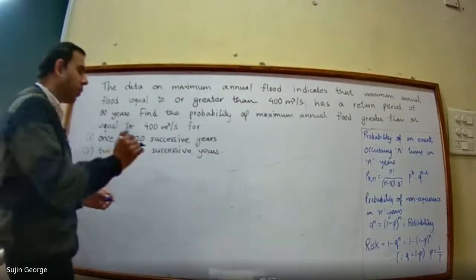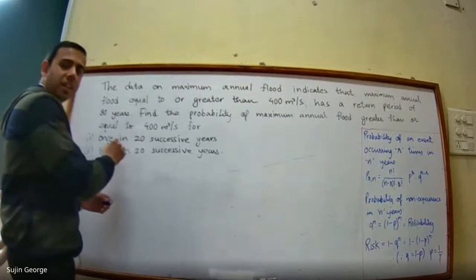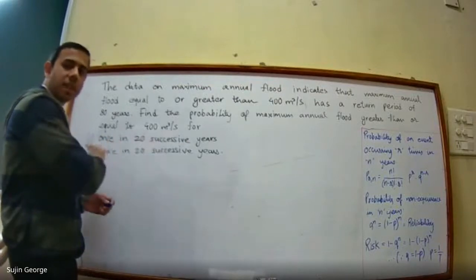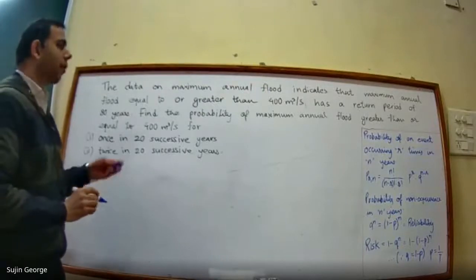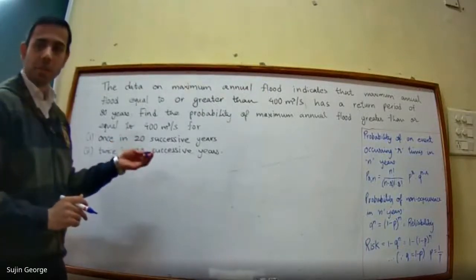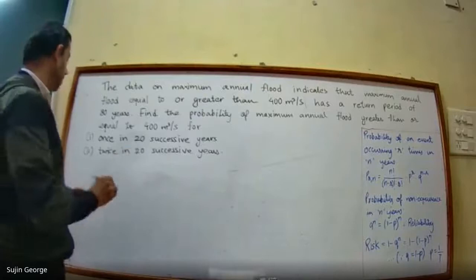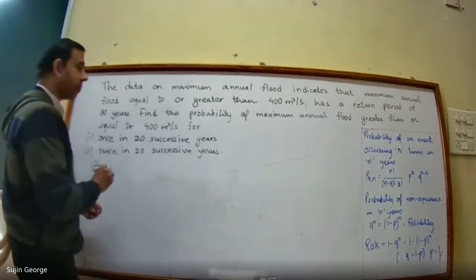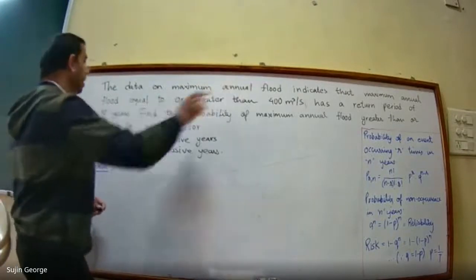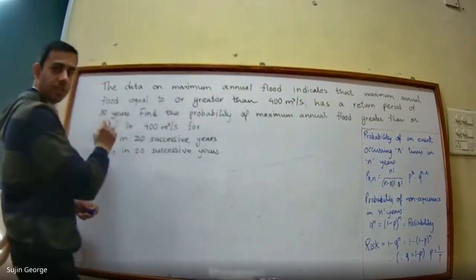You have to find the data for each category. Now, what data is given to you in this? What are the parameters that are provided? So here, the parameter that is given to you is that the return period is given as 80 years.